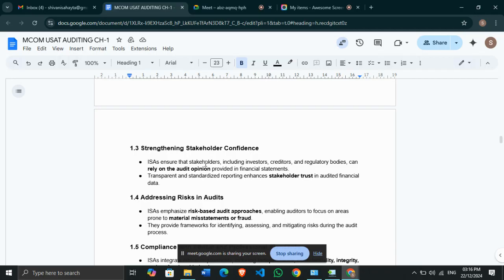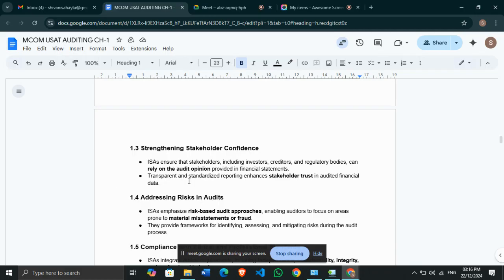They are not going to be in the stress or dilemma of whether we are going to get the returns on our loans or not. Why? Because through financial audit reports, they will get the idea that yes, they are transparent, we can rely on this company. So transparent and standardized reporting enhances the stakeholders' trust in audited financial data.